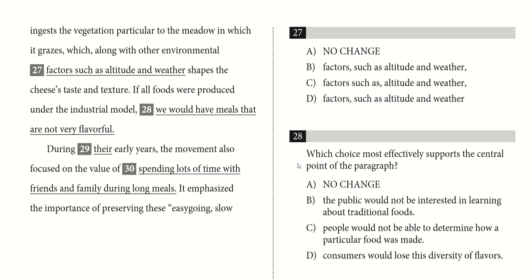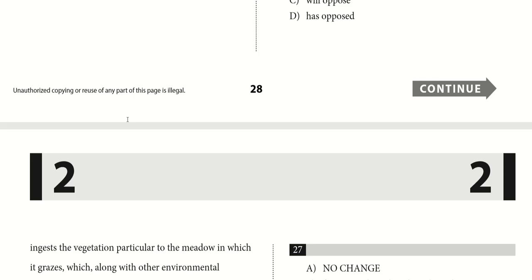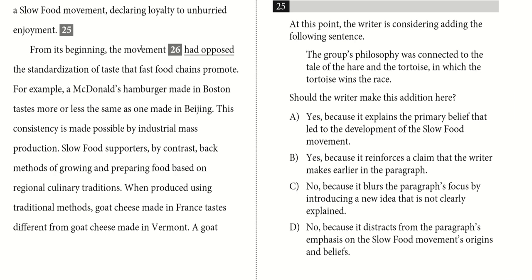In 28, we want to figure out which choice most effectively supports the central point of the paragraph. So in order to figure that out, let's find the central point of the paragraph. So 28 is here. This paragraph starts by basically saying that this movement opposed the standardization of tastes because